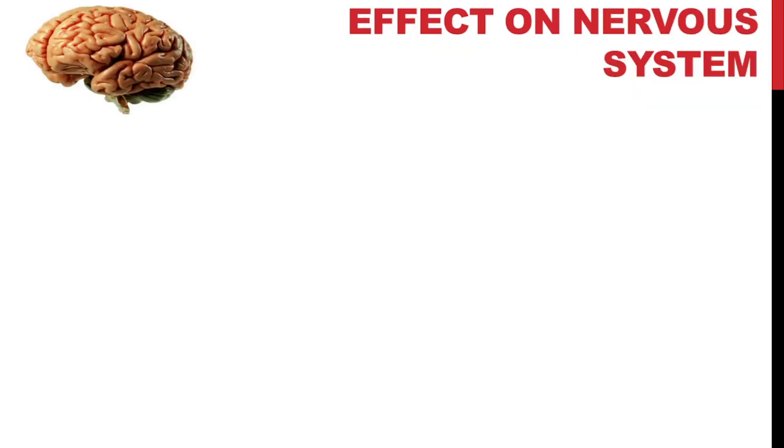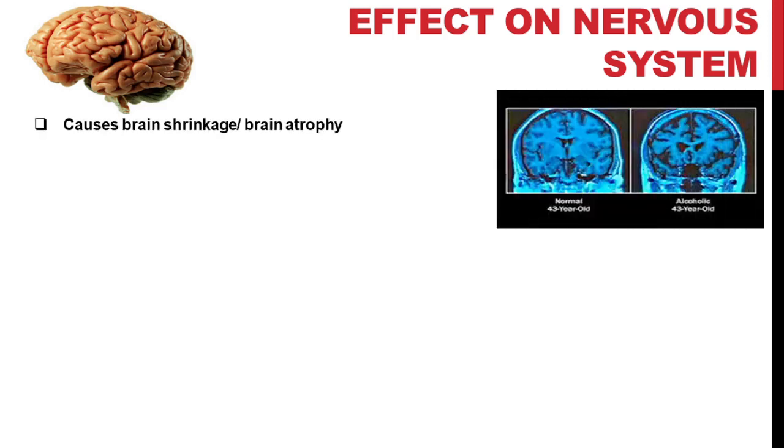Alcohol consumption also has an adverse effect on the nervous system. It causes brain shrinkage. Here in this picture you can see the brain of a non-alcoholic person and an alcohol addicted person of the same age. You can see considerable shrinkage in the brain of an alcoholic person.